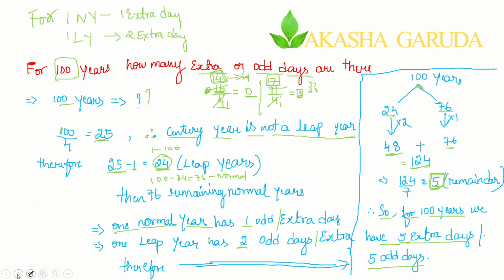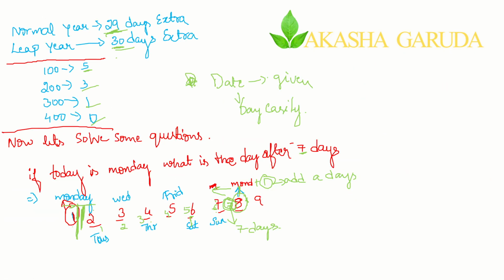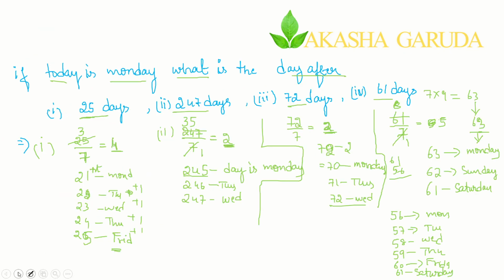So now next, for 100 years we have calculated how many extra days, and taking 100 as the base we have calculated for 200, 300, and for 400. From there we moved on to the next concept, Monday, Wednesday, Thursday: finding the day after a period of days. For after 7 days, what is the day? After 8 days, what is the day? We have seen this basic concept, and again we have solved questions for after 20 days.